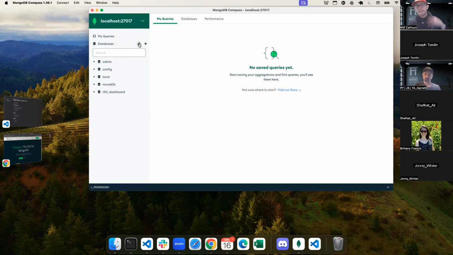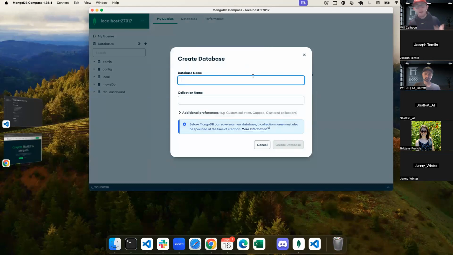Now, if you create a new database, when we get into the config file, we can add something, create a new database. If you don't see it or it's not there, you can click this little refresh button. Or if I wanted to add something, I can do that right here, where I can create a database name, and then create a collection, and then we're A-okay.